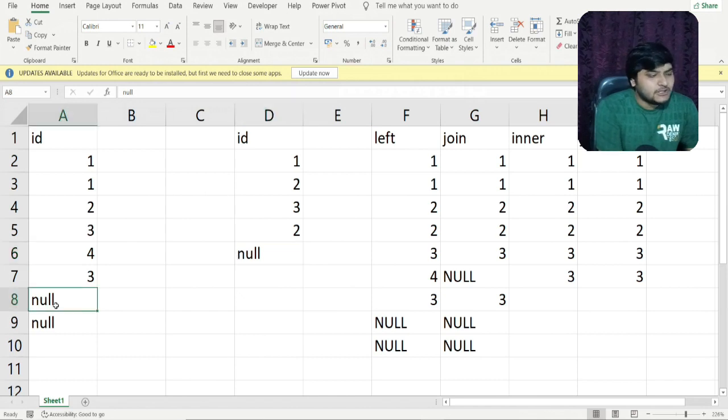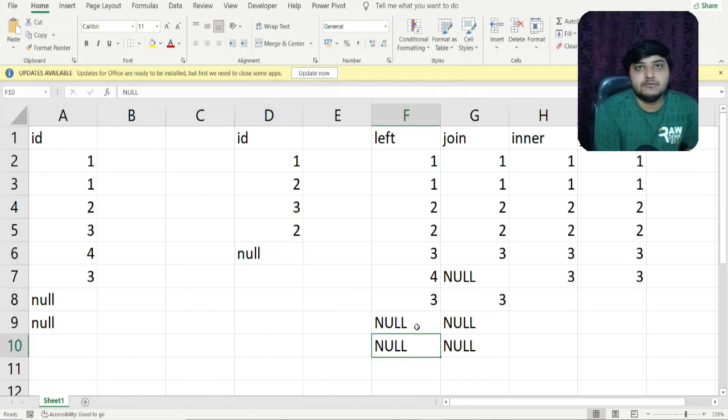So you can see the definition of left join. What does it say? It says that all the values from the leftmost table will be returned, and two null values are present in the leftmost table, so they are returned. And even if no value is matching, we'll be getting a null here. It does not mean that this particular null is matched with this null. So null is not equal to null in SQL.